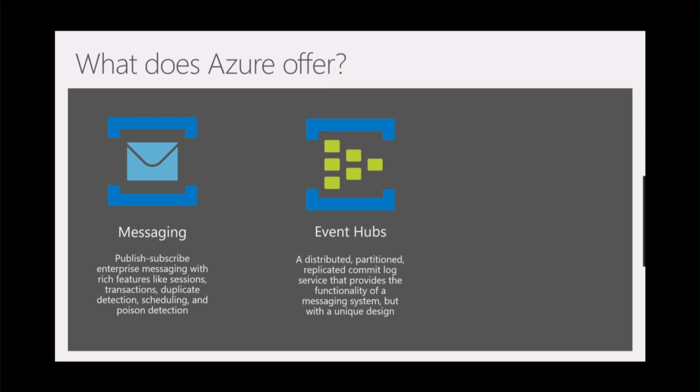One of our newer offerings is Event Hubs. How many people use that? A little bit fewer, certainly not as many as messaging, but it's a relatively newer service. It has a lot of similarities to Queues and Topics. It's essentially used for distributed telemetry and logging.